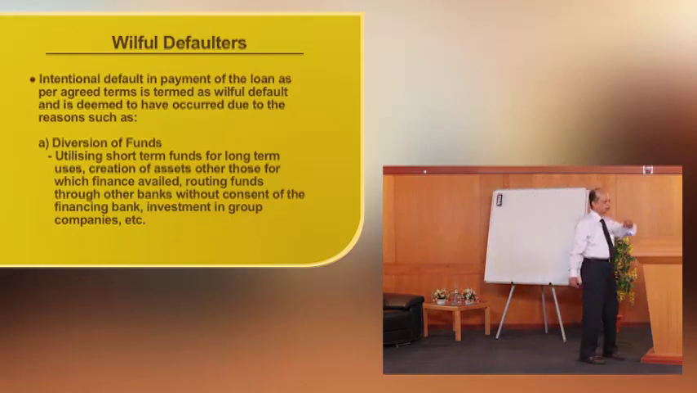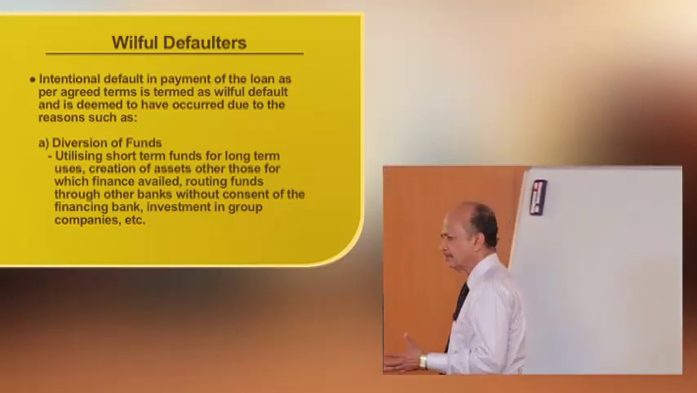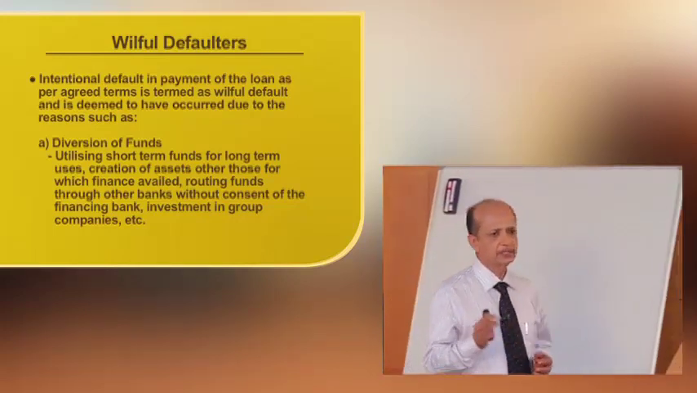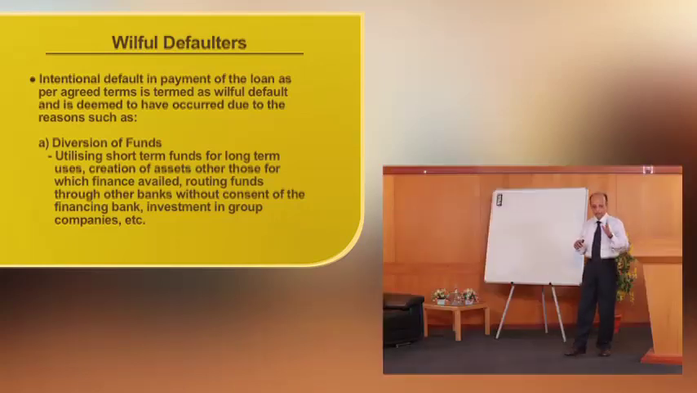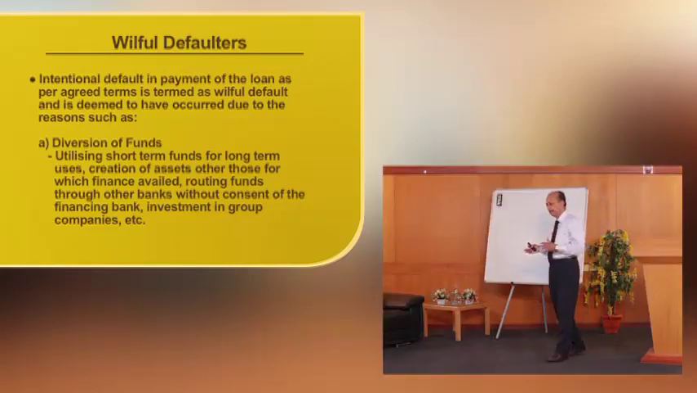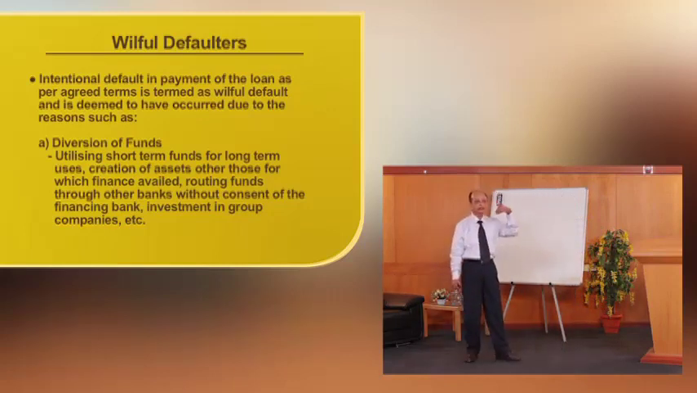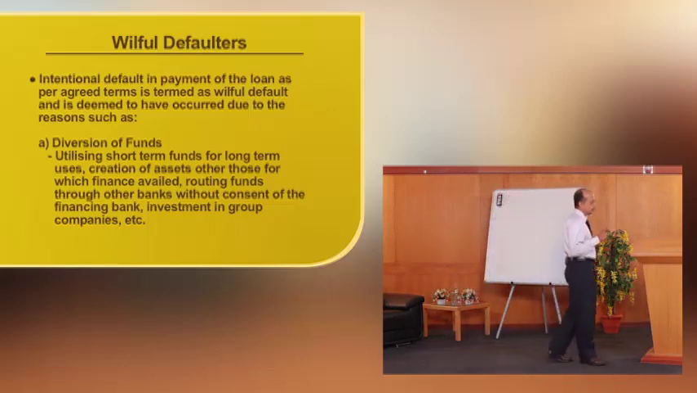There are two main reasons. One is diversion of the funds. That includes the funds for which the finance has been availed being utilized for creating some other assets. If the fund is taken for acquiring a machinery and it is utilized for some other purpose, in that case it will be classified as a diversion of the fund.